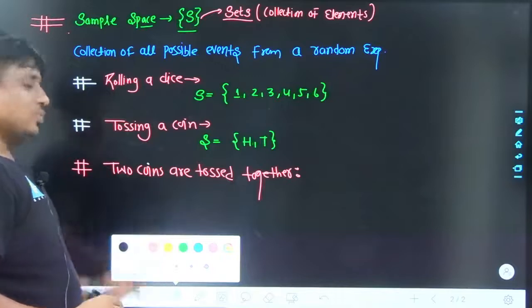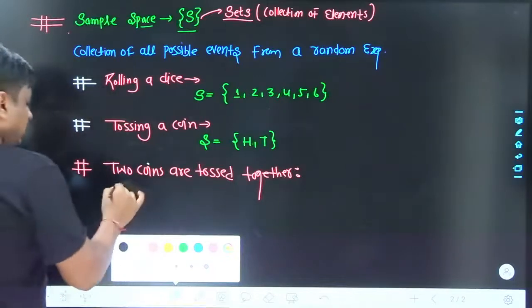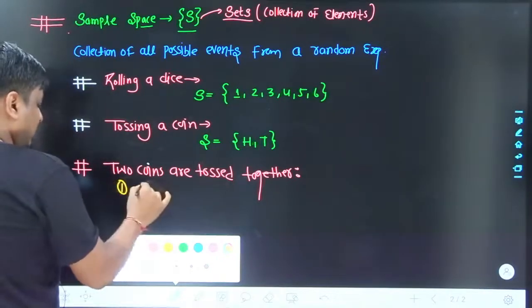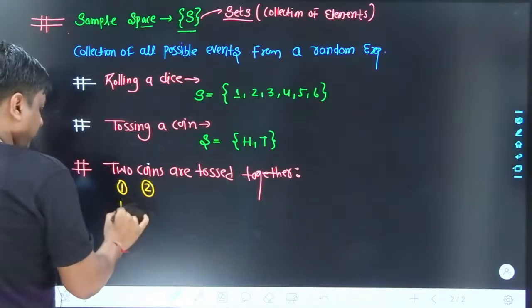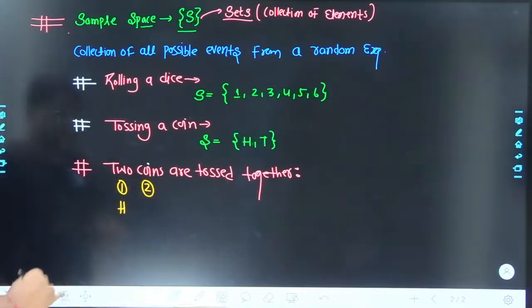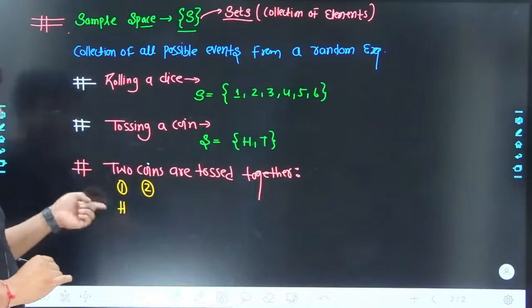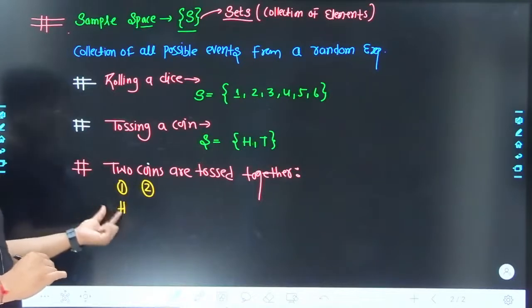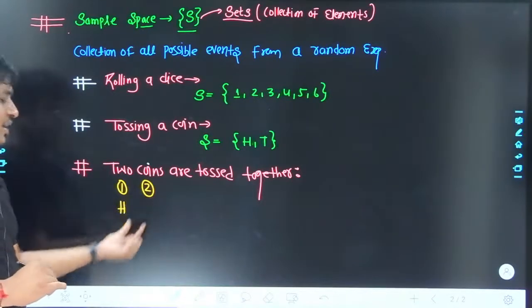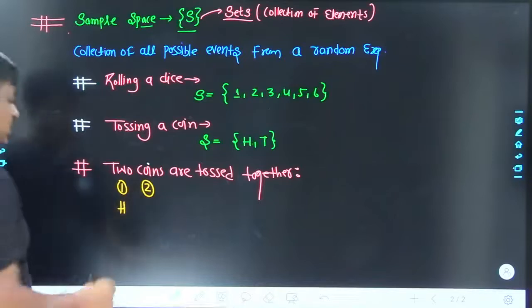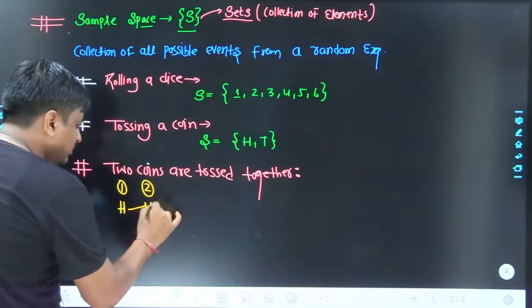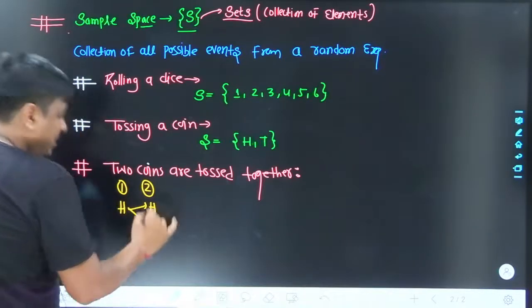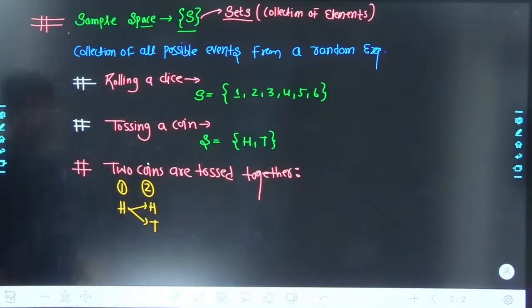So what are the different possibilities you had, my dear friends? Let's take this as the first toss and this as the second toss. If the first toss is a head, the possibility for the second toss could be a head as well as a tail. So for the head, two branches are taken out.